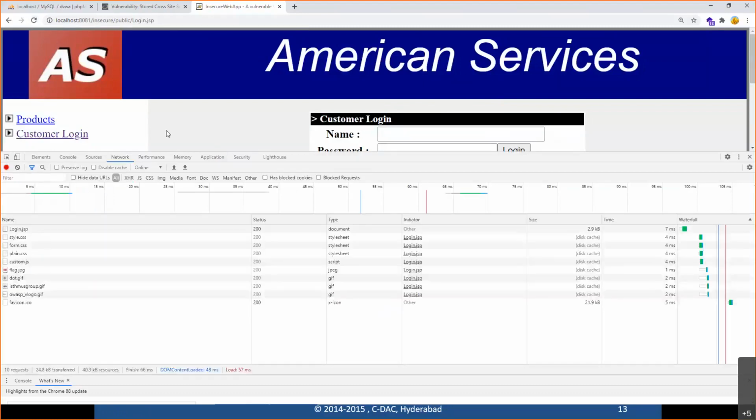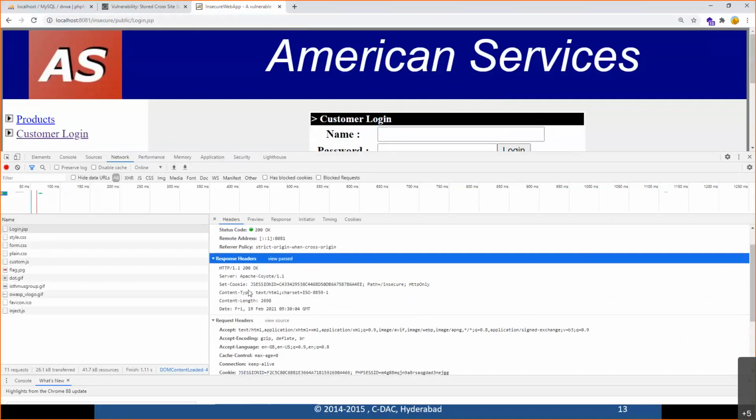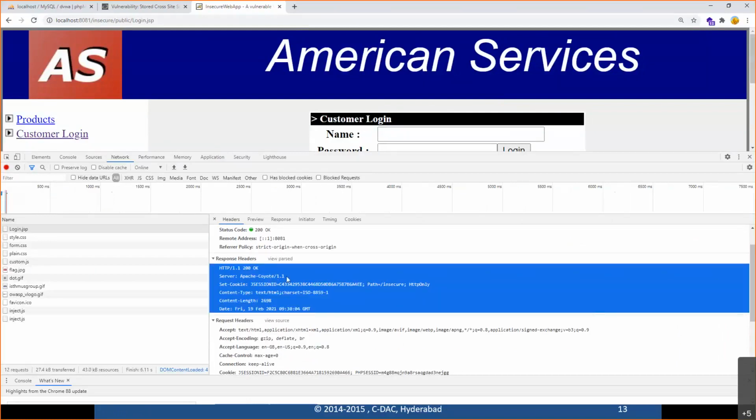So when I type in this, you can see that this is my server response. And here you can see my server is Apache Coyote 1.1 version. So it gives me a hint that, okay, this server is using a Tomcat version.